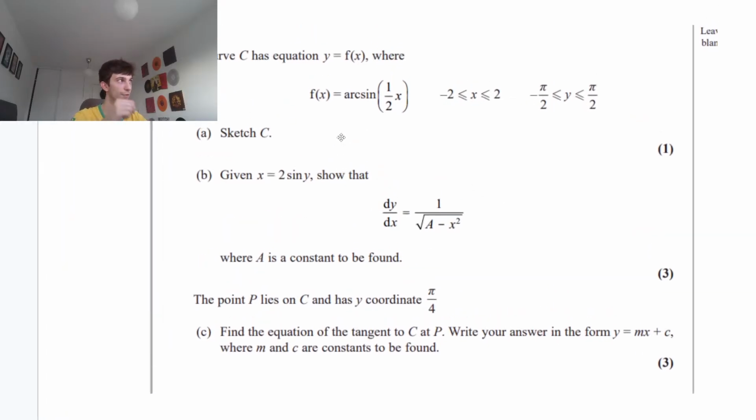Don't stress too much about the inverse trick because they tend not to ask that. The key thing is that we can rewrite it as x equals 2 sine y, so the maximum and minimum values that our function can achieve are 2 and minus 2. And then we reflect it in that y equals x line, flipping our x and y values essentially.